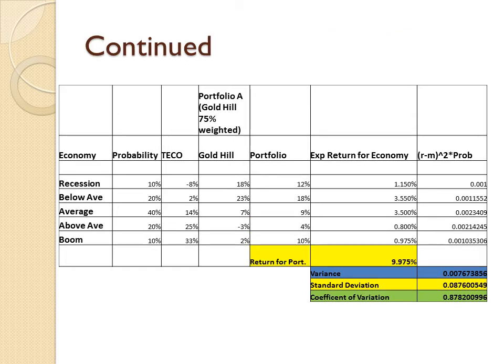Now we see that same portfolio, but instead of it being weighted 50-50, it is now weighted 75% to Gold Hill. That being said, that lowered the return of the portfolio to 9.975%, with a standard deviation of 8.7%, and a coefficient of variation of 0.87.